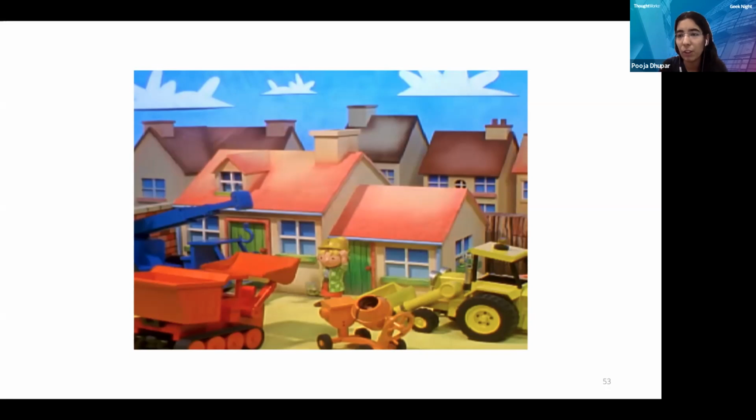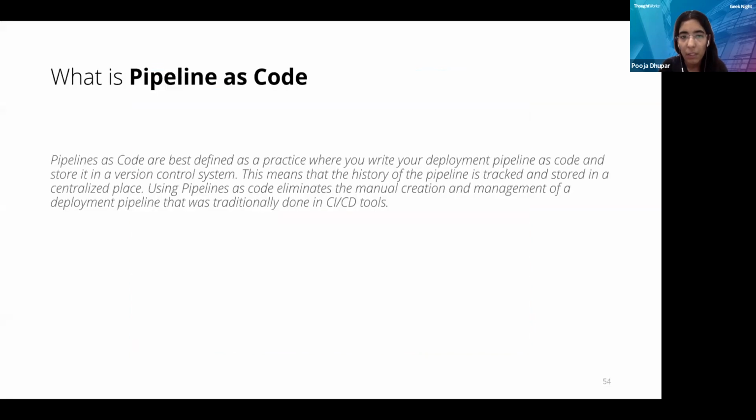Now let me go through the definition of what is pipeline as code. Pipeline as code is best defined as a practice where you write your deployment pipelines and everything in a version control system. That means your history will be tracked and you know who has made the changes, and you can ask them why they have made the changes if it's going through a peer review. It's stored in a centralized place. Using pipeline as code also eliminates the manual creation and management of a deployment pipeline that was traditionally done in the CI/CD world. So let's go to the next slide.